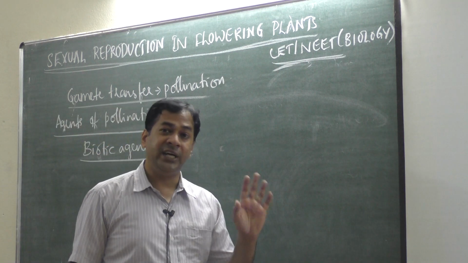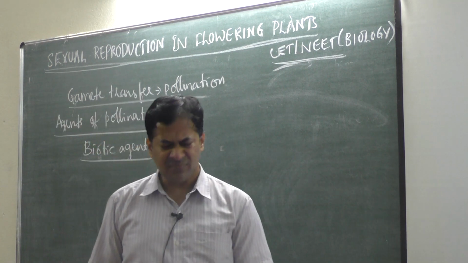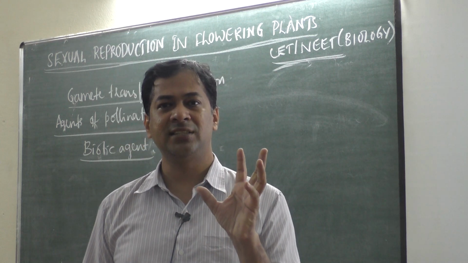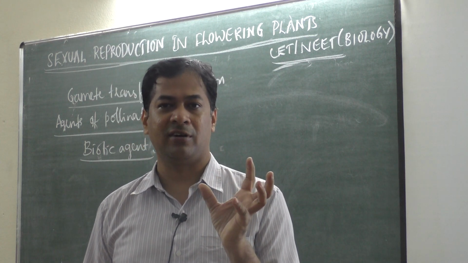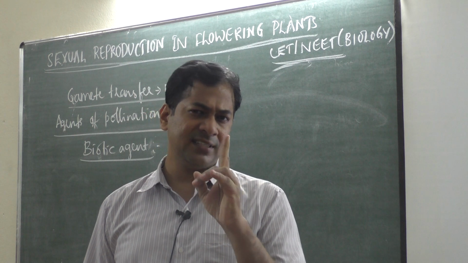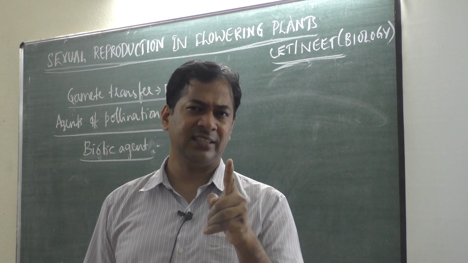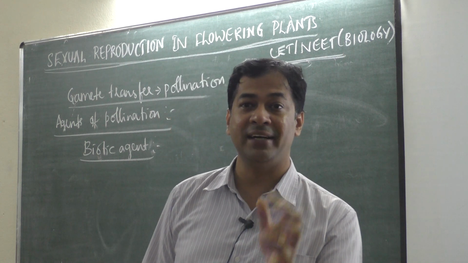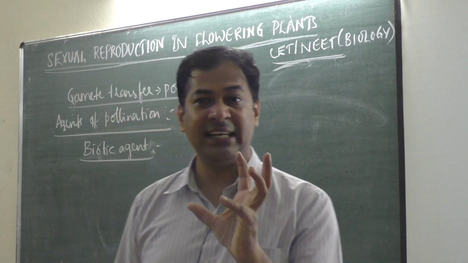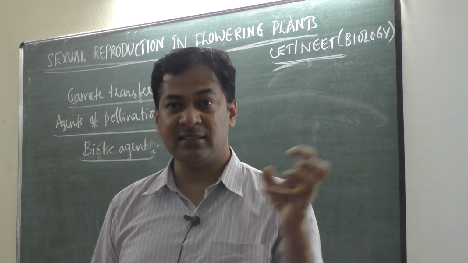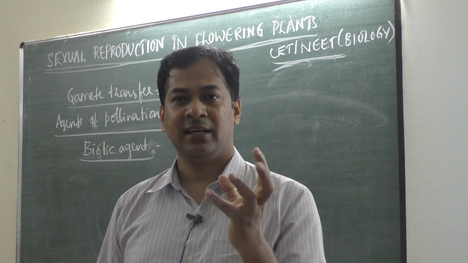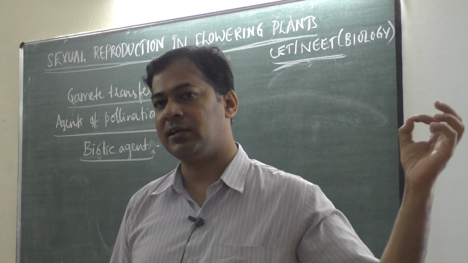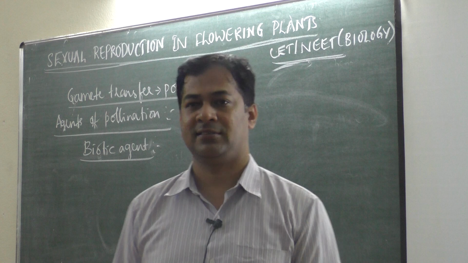If it was wind pollinated, then flower doesn't have to be colorful, because wind doesn't see whether flower is colorful or not. But if it is insect pollination, insect will visit only those flowers which are very colorful and which are bright color, because this bright color attracts the insects, okay. For insects, these flowers look very beautiful, very attractive, so that insect will visit these flowers.